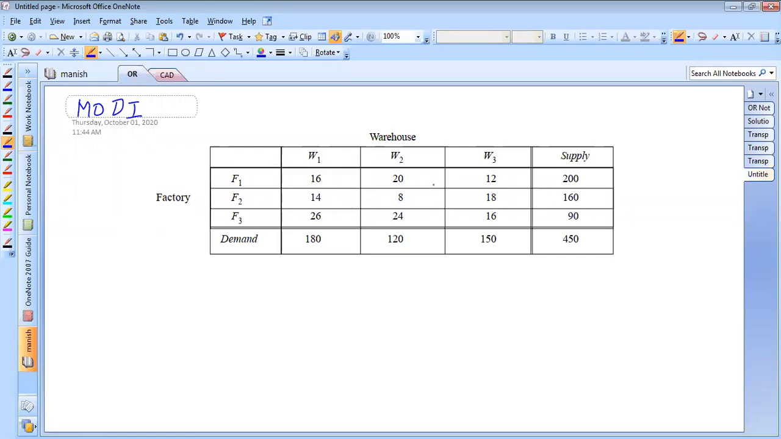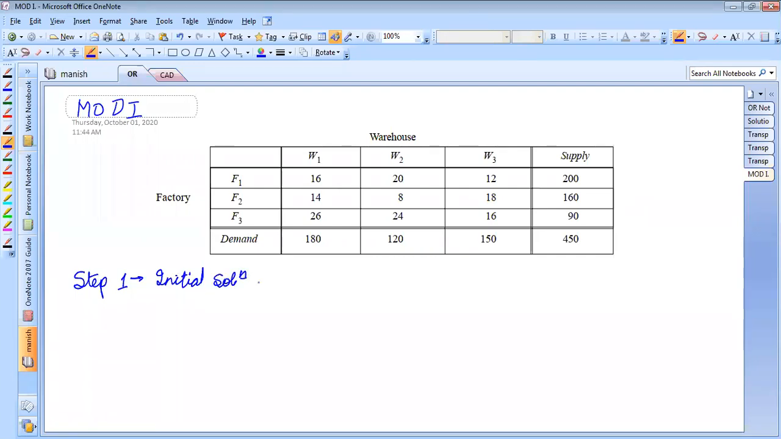So let us not waste time. Let us just simply go on with the initial solution. So the first step is to get the initial solution. Let me just write these steps. Step one is to get the initial solution.